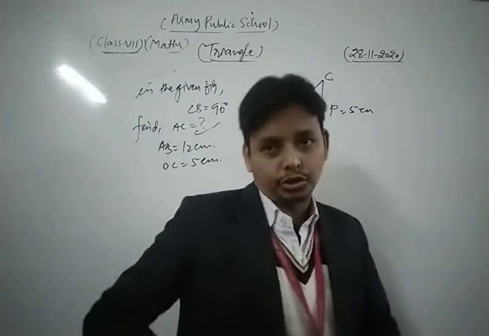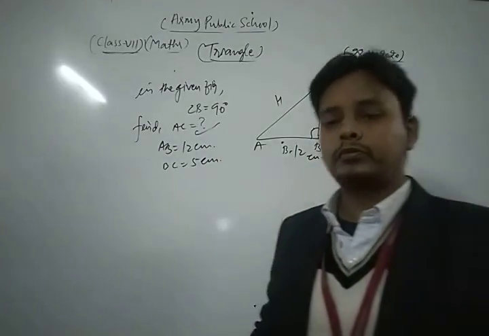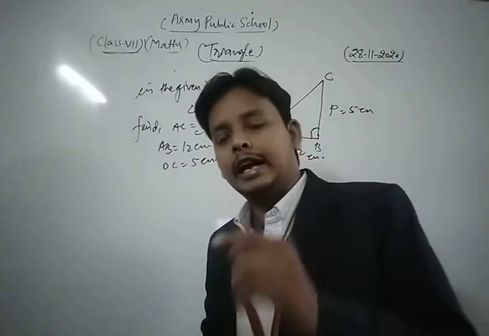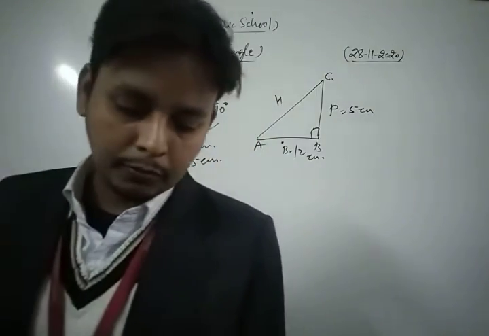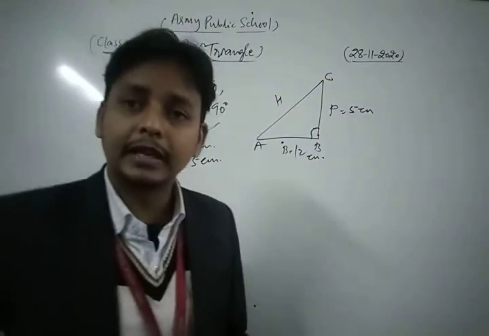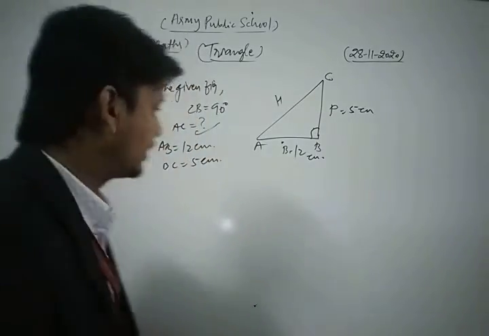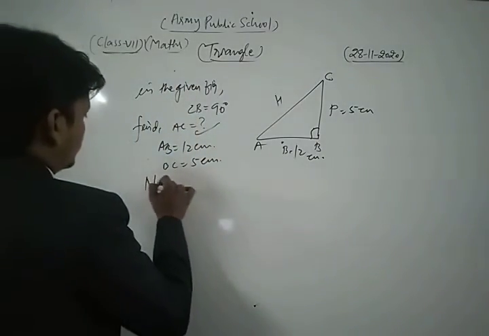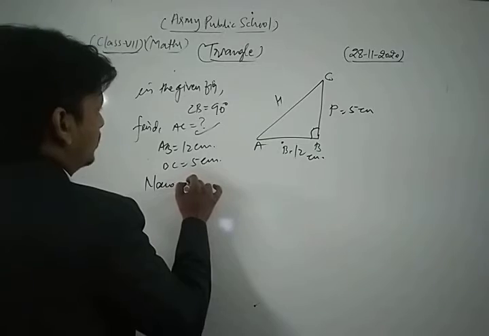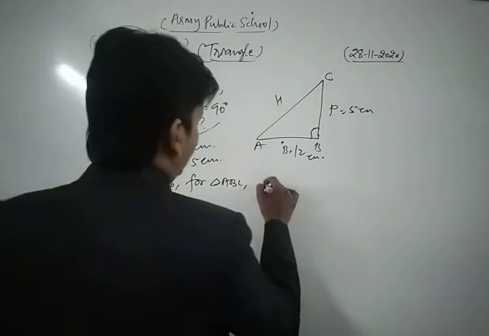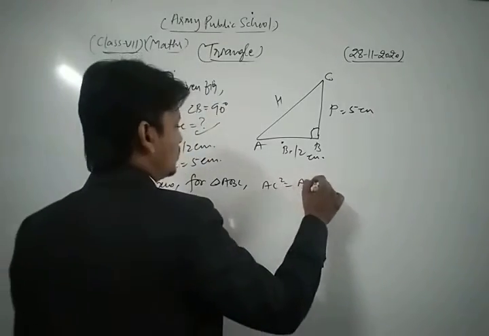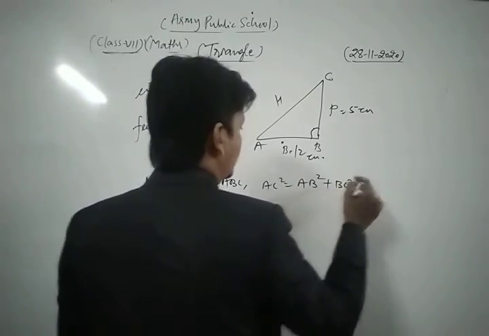So in that type of question, we apply the Pythagoras property, and according to that property, for triangle ABC, AC square is equal to AB square plus BC square.